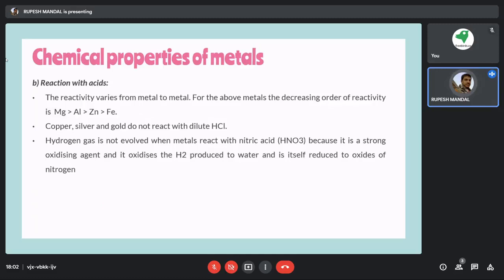Even if we are using the diluted form of hydrochloric acid, not the concentrated one, even if we are pouring that hydrochloric acid directly on copper, silver or gold, it doesn't react. Why are we keeping the hydrochloric acid or all those chemical items inside a glass container? Why not any metal? Because in those cases it may happen that it will react.